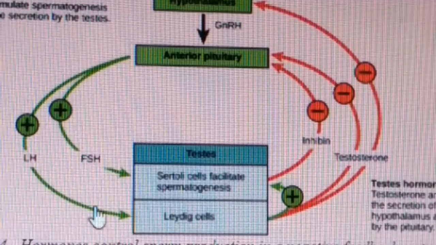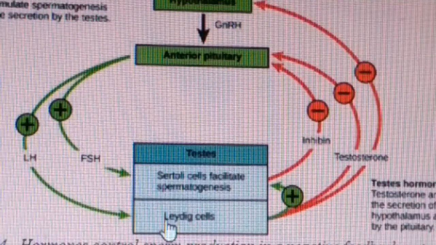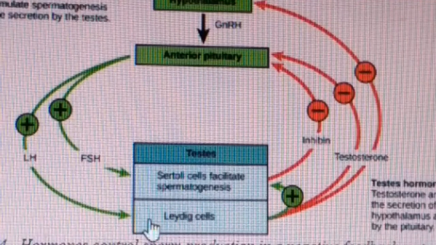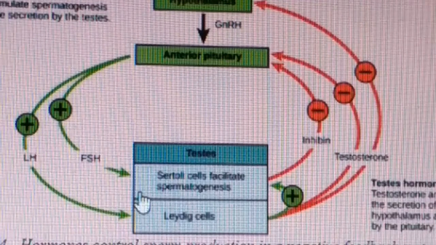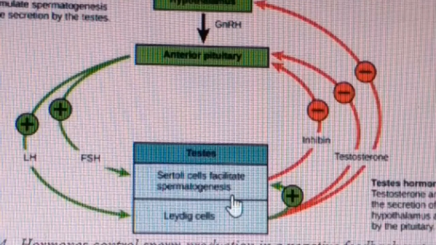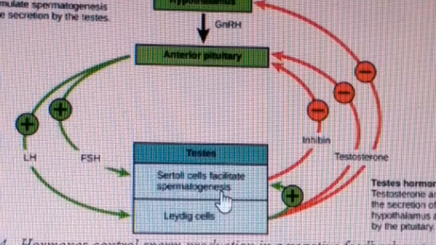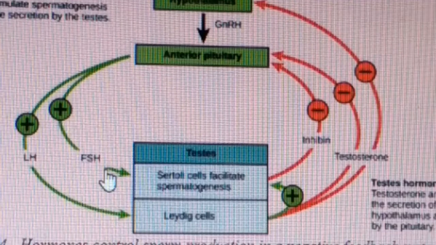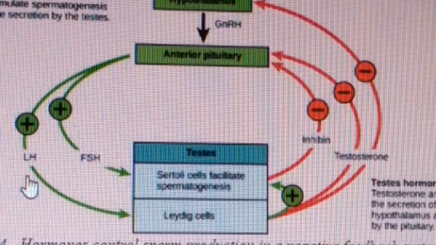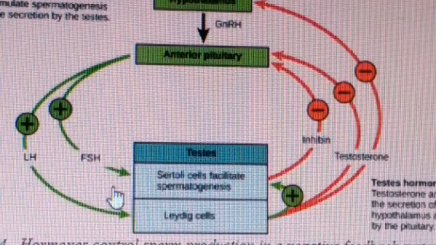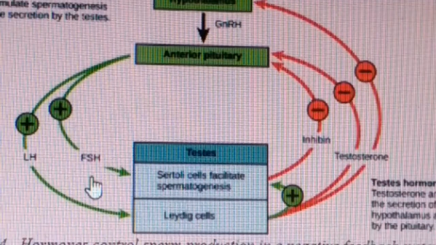This LH hormone makes the Leydig cells secrete testosterone, and the FSH hormone makes the Sertoli cells secrete inhibin, which facilitates spermatogenesis. So two hormones are the main secretions, LH and FSH. You have to remember the full forms of all the hormones. LH means luteinizing hormone and FSH means follicle stimulating hormone.